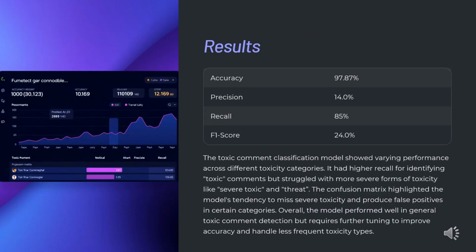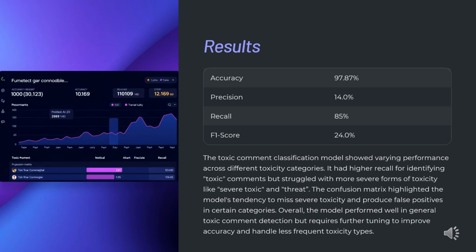Let's discuss the results and our final model selection. Overall accuracy. The BI-LSTM model achieved a high accuracy of 97.87%, showcasing its ability to learn patterns in the data effectively. Precision. Precision was relatively low at 14%, indicating the presence of false positives, particularly in less frequent toxicity categories. Recall. Recall was strong at 85%, showing that the model performed well in identifying toxic comments, especially for the more